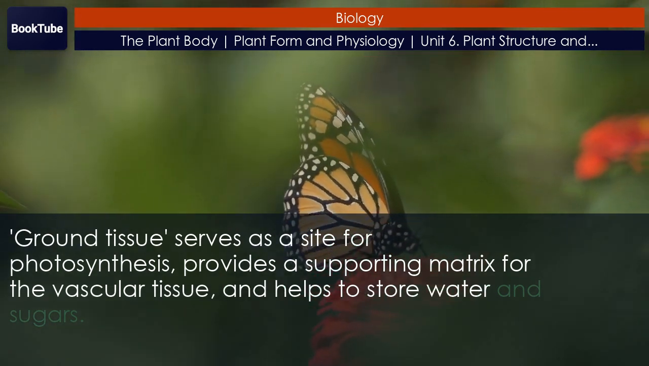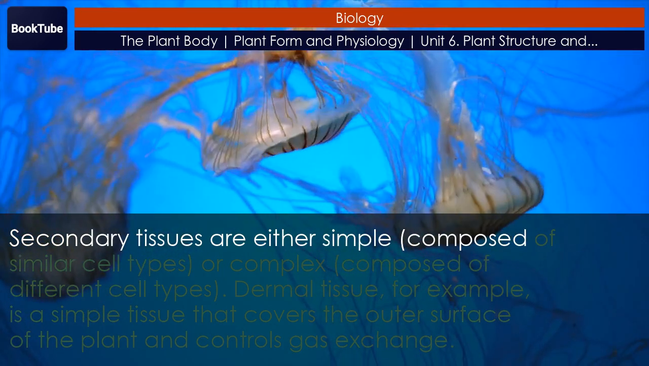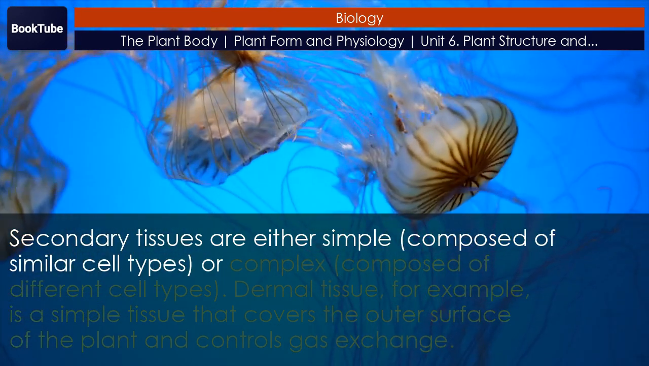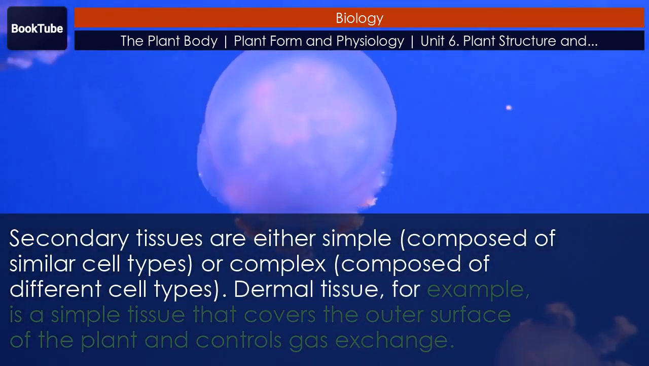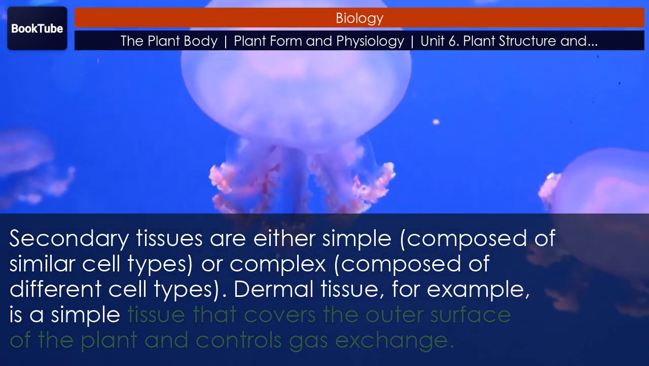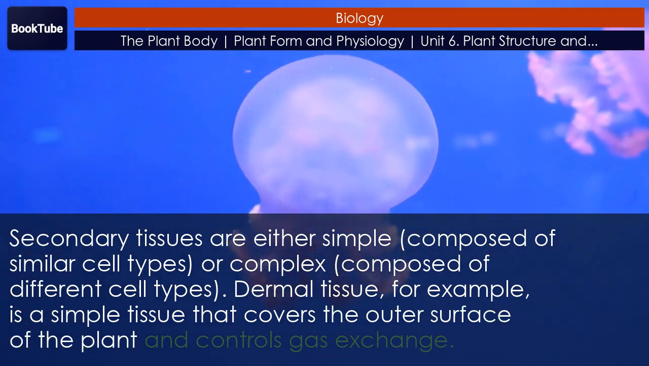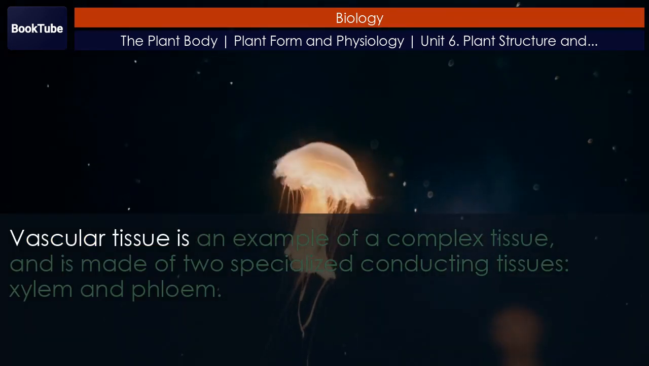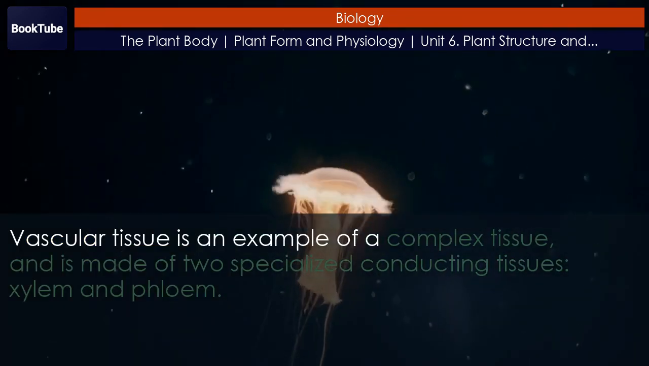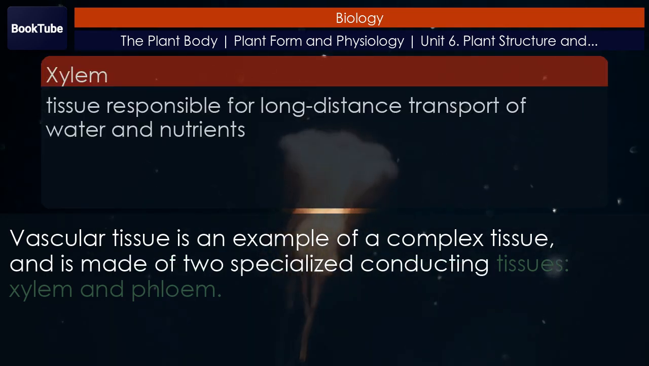Permanent tissues are either simple, composed of similar cell types, or complex, composed of different cell types. Dermal tissue, for example, is a simple tissue that covers the outer surface of the plant and controls gas exchange. Vascular tissue is an example of a complex tissue, and is made of two specialized conducting tissues, xylem and phloem.